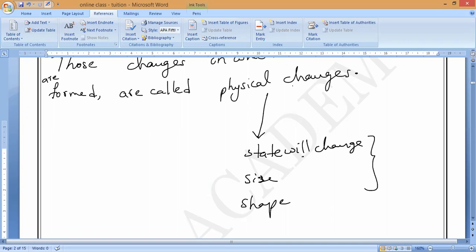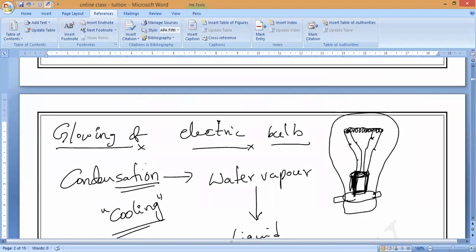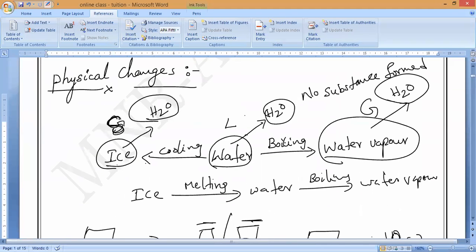For example, you can see water. If it starts cooling, it will form ice. Again, if you start boiling, water vapor will come. Can we get back the water or not? From water vapor, we can get back the water. From ice, we can get back the water. Is it yes or no, guys?